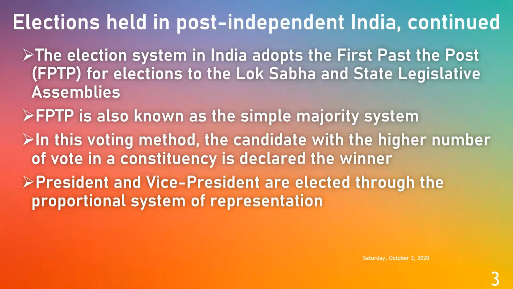President and vice president are elected through the proportional system of representation. So the election of president and vice president is different from the election of the Lok Sabha members or the state legislative members. In FPTP, that is first past the post system, the candidate, whoever gets the majority of the votes, will be elected.